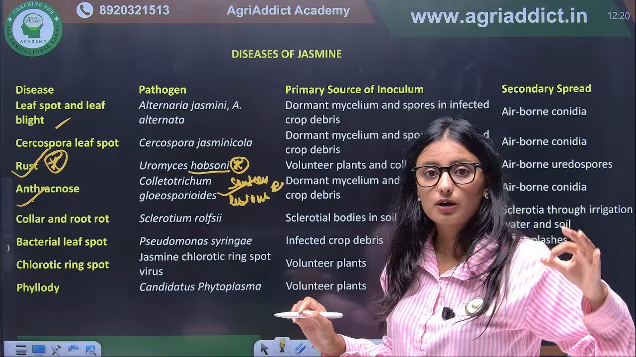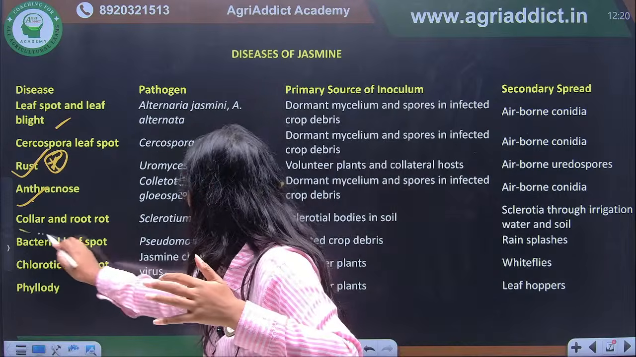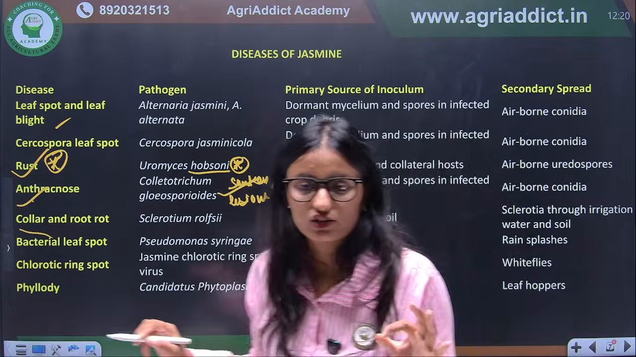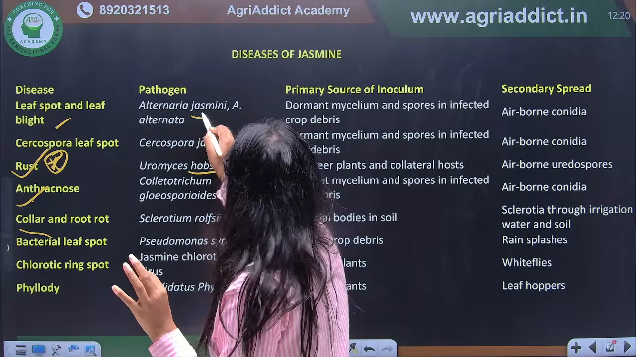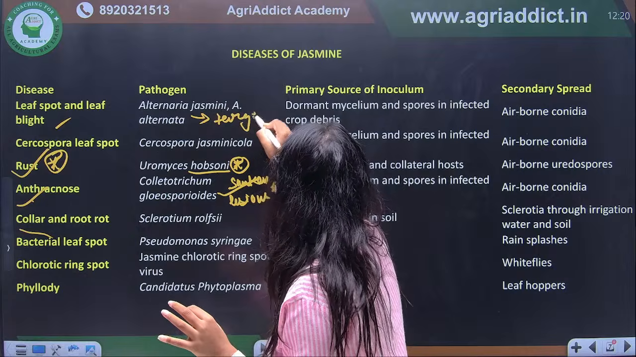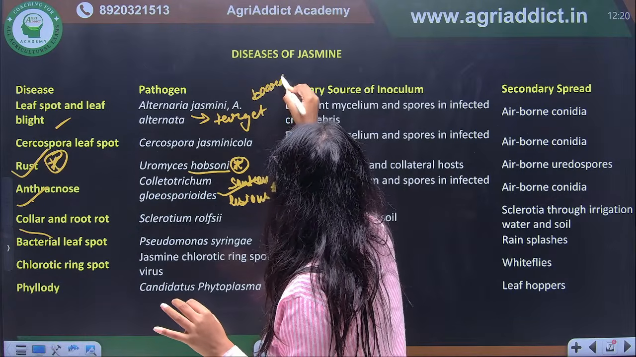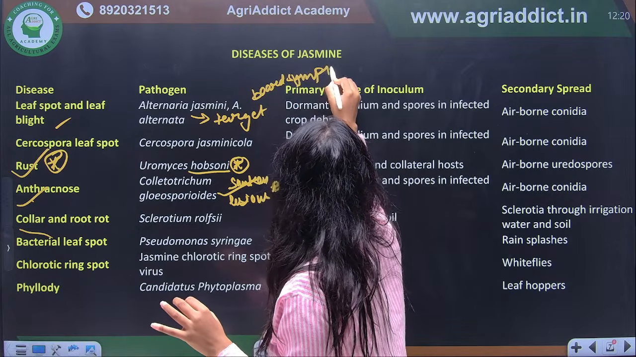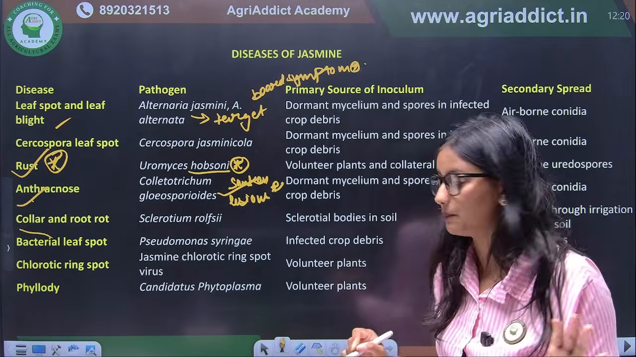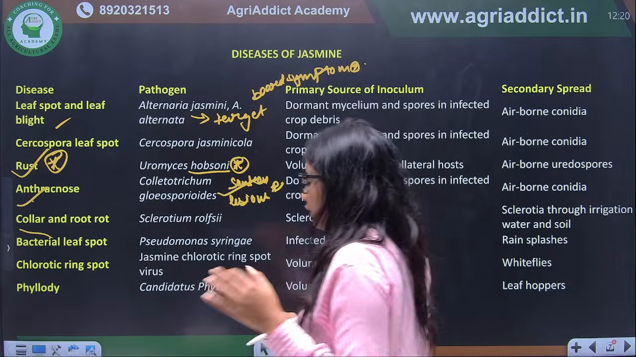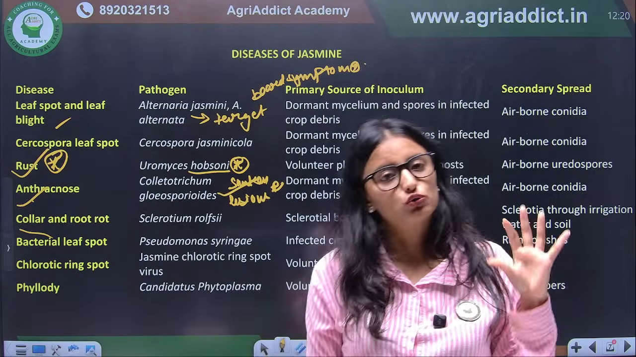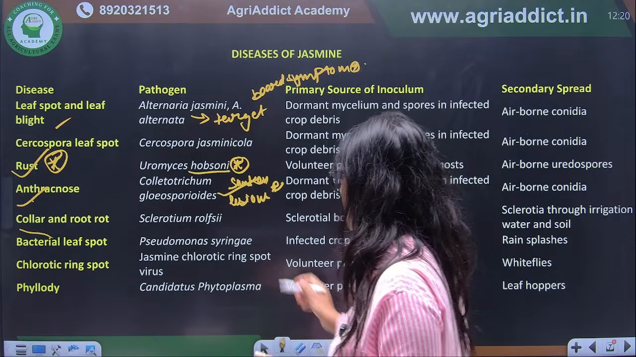If we talk about collar and root rot, here it is caused by Sclerotium rolfsii. And what is the structure? Target board, very good. What symptom forms in Alternaria? That is the target board symptom. Again and again, this symptom is very important because it is the characteristic symptom of Alternaria. If we talk about bacterial leaf spot, it is caused by Pseudomonas syringae.